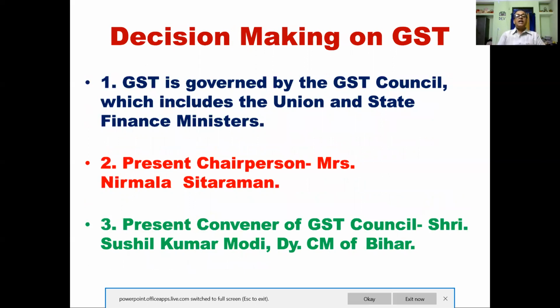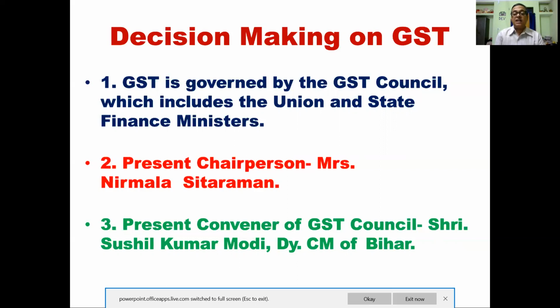Of who are in the decision making on GST. GST is governed by the GST Council, which includes the Union and State Finance Minister. So you have to remember, Union and State Finance Minister are the member of this GST Council, and this council takes the decision for implementing the tax.